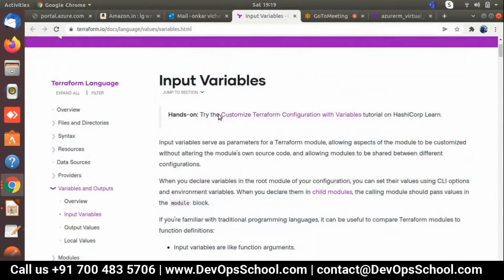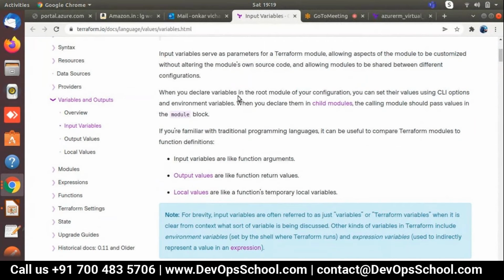As I explained these details, let's understand what an input variable is. Input variables serve as parameters of a Terraform module, allowing aspects of the module to be customized without altering the module's own source code. Why are we using them?